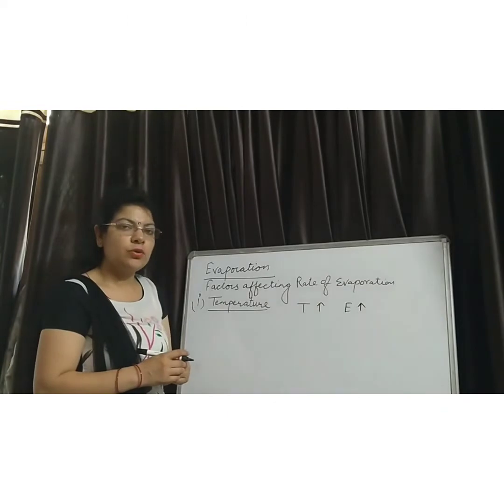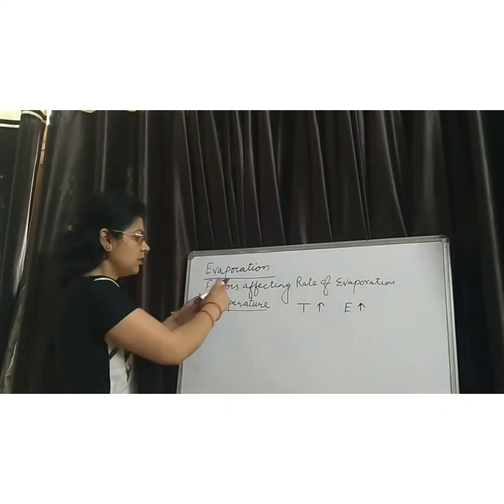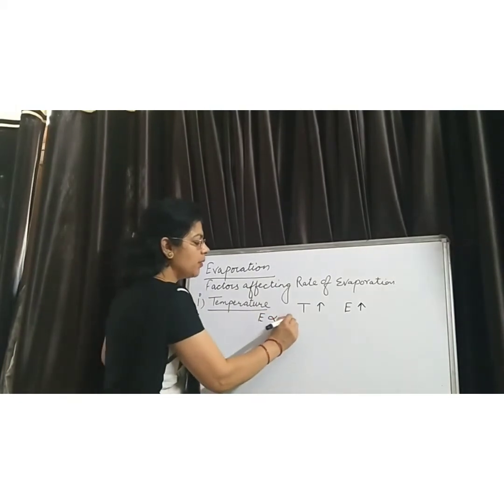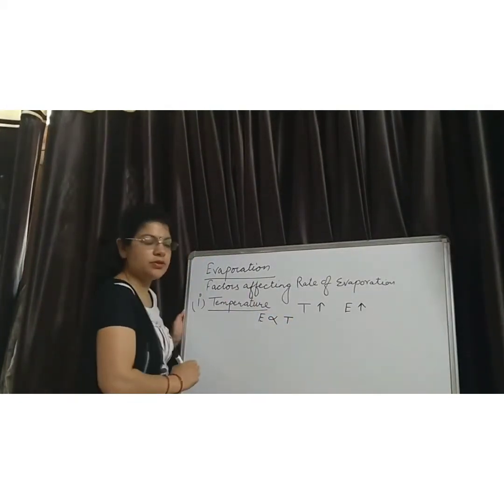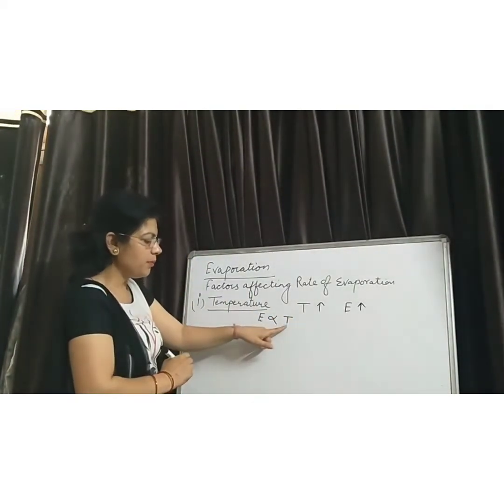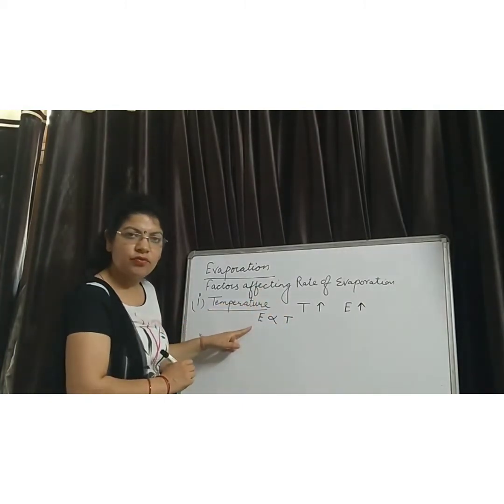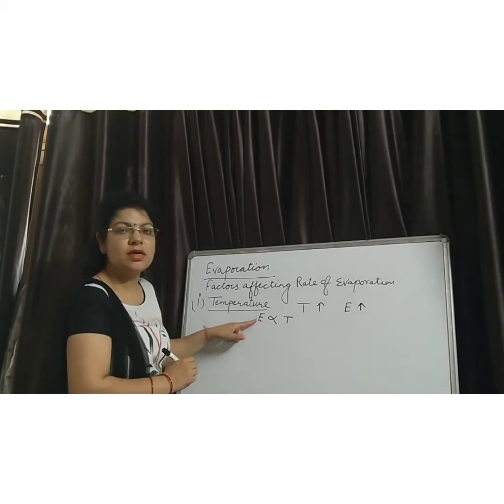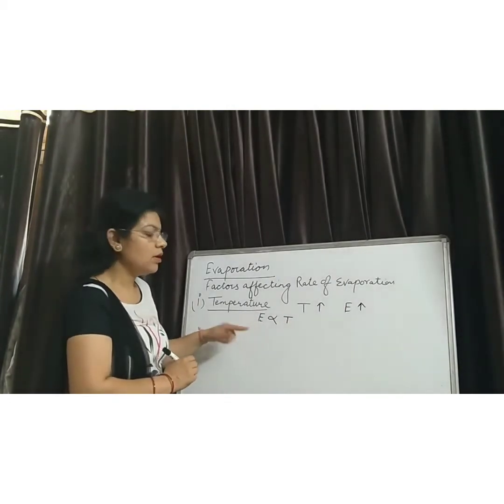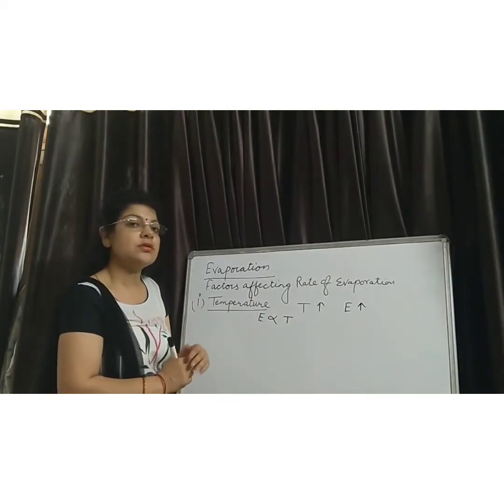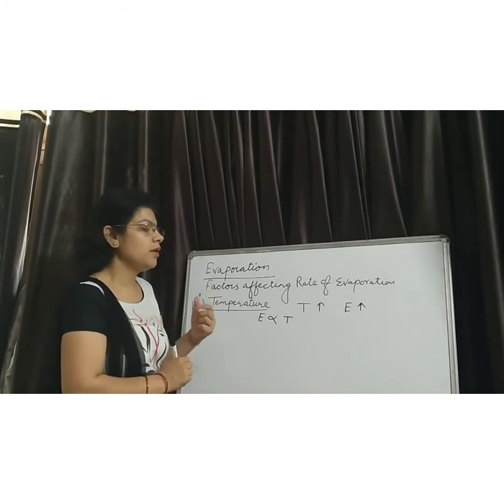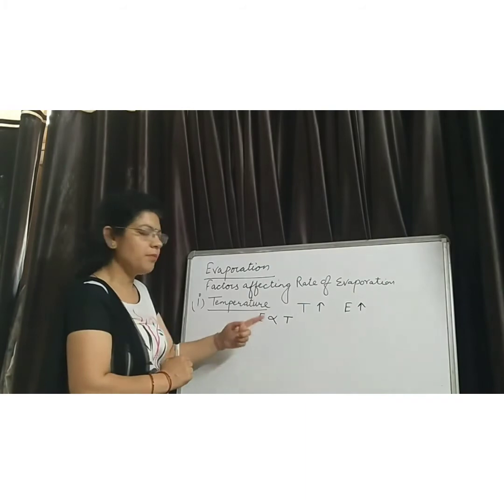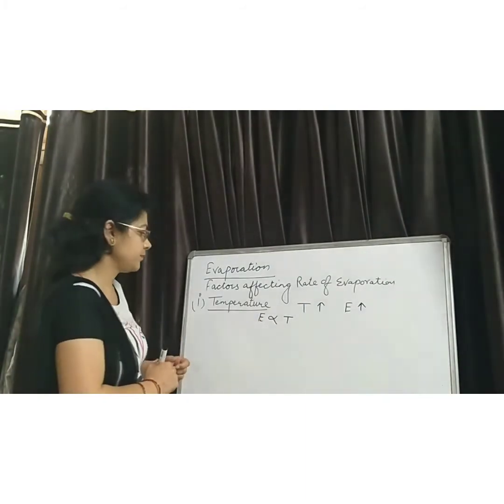Therefore, we can conclude that evaporation is directly proportional to the temperature. Higher the temperature, higher is the rate of evaporation. Lesser the temperature, lesser is the rate of evaporation. Therefore, clothes easily dry up in summer in comparison to winter.